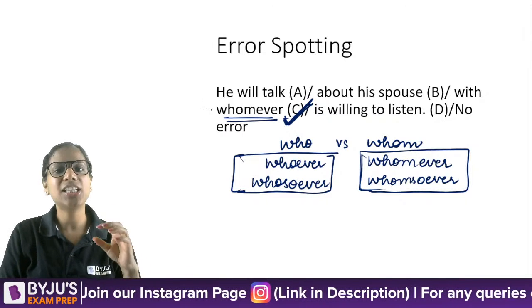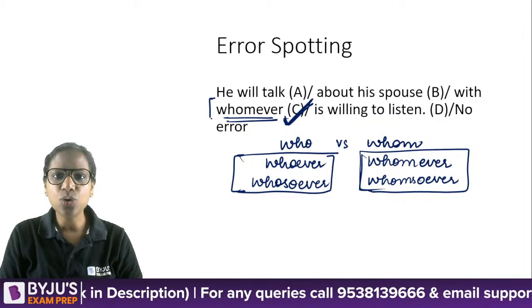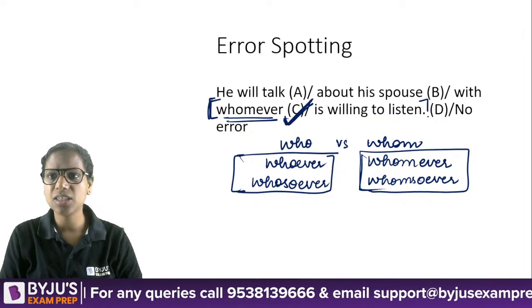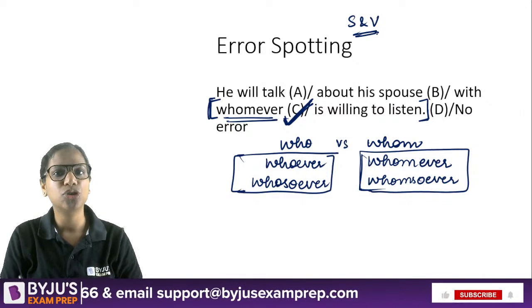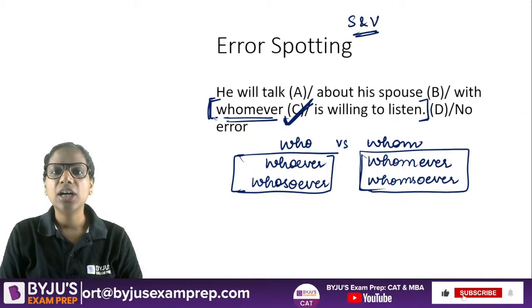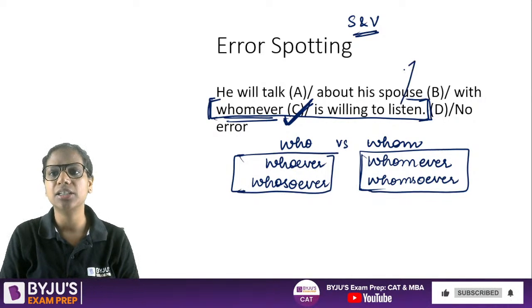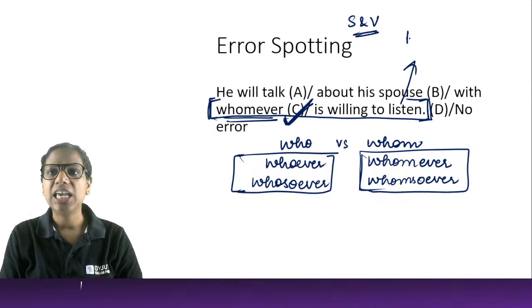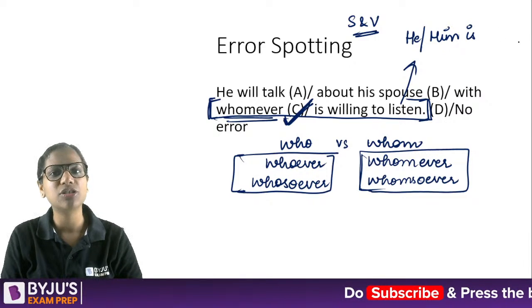Why? Again, let's go by the simple rule. Look at this fragment. This clause actually. It's a clause where we have a subject and a verb both. So, if you look at this part like a question and try to answer it, what will the answer be? He is willing to listen or him is willing to listen?